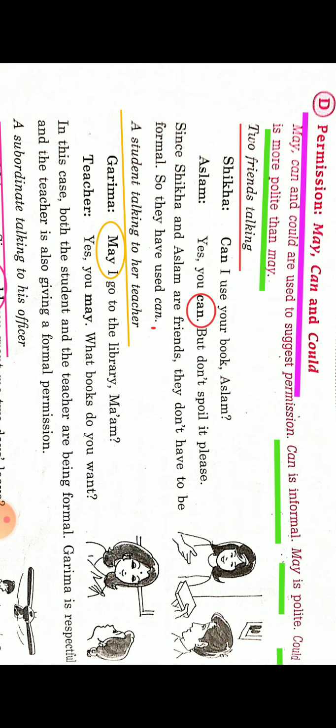Look at these examples. Here two friends are talking to each other, and while talking, one friend has to take permission from another friend.